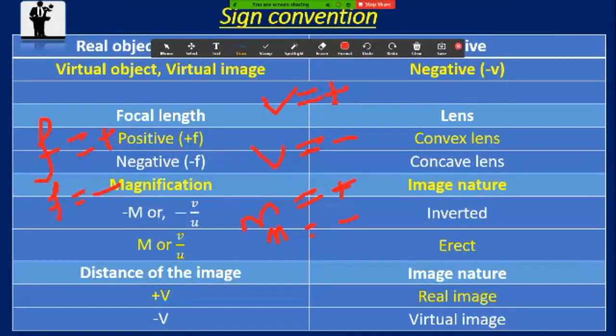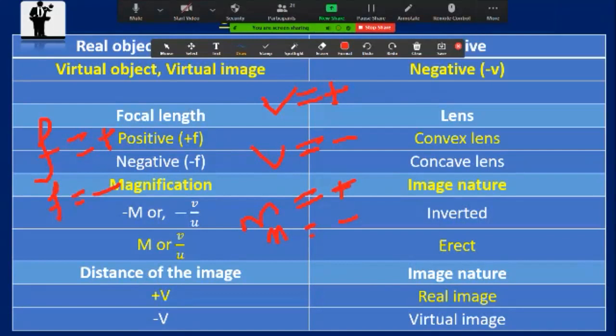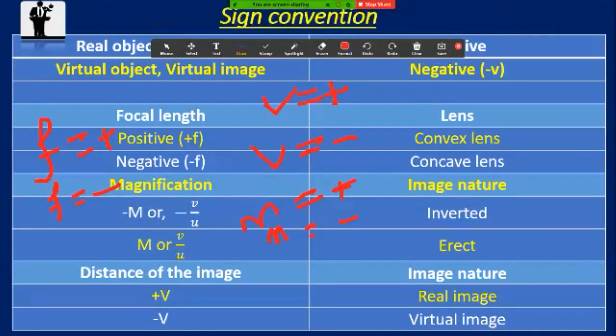Now, M greater than 1 means the image is extended or enlarged. M equal to 1 means it is equal to the object. M less than 1 means it is small in size.